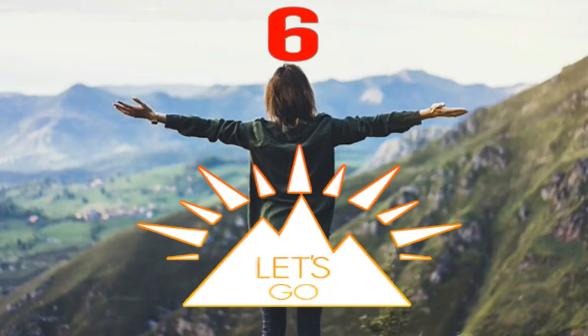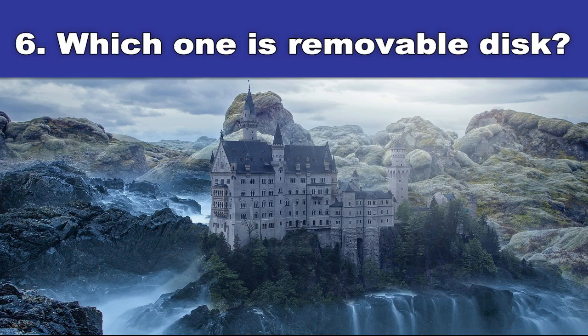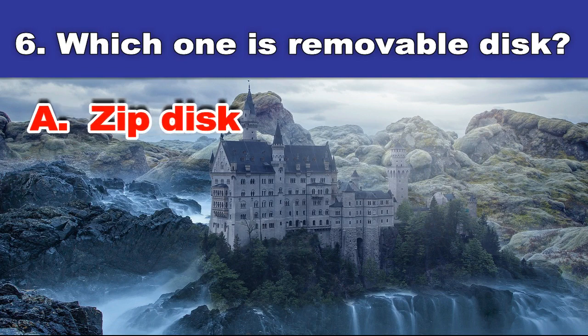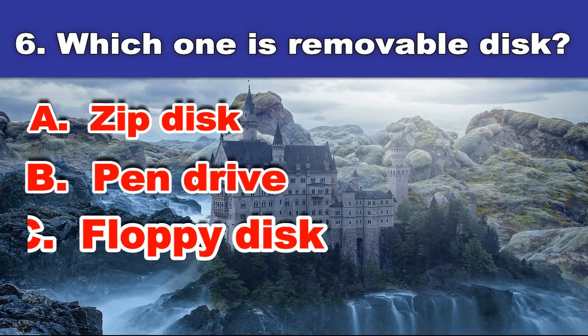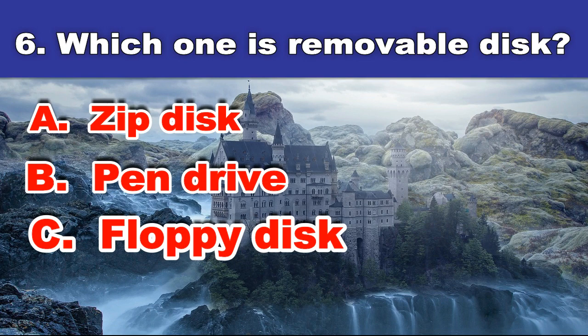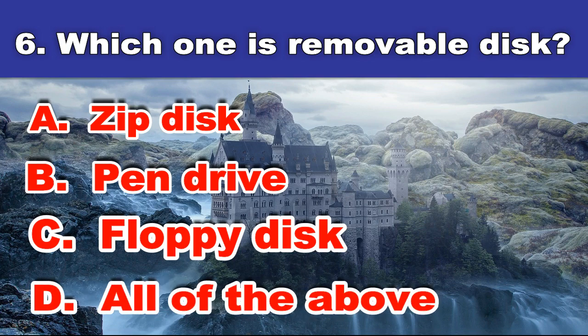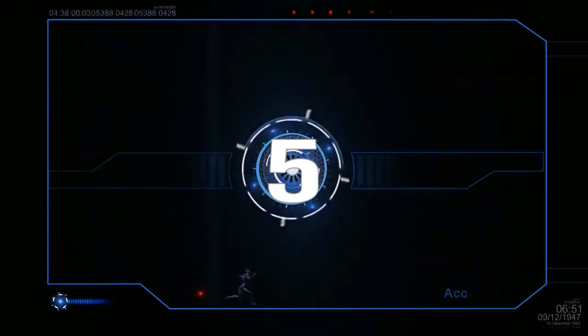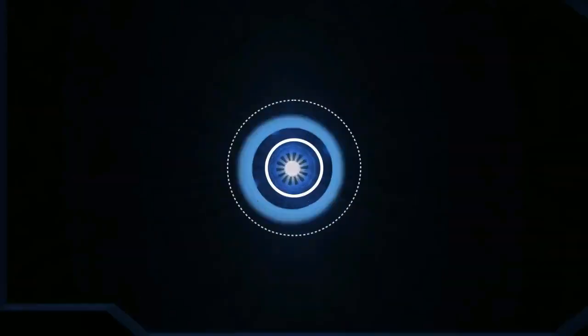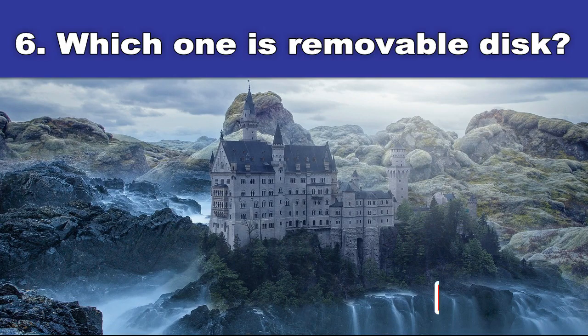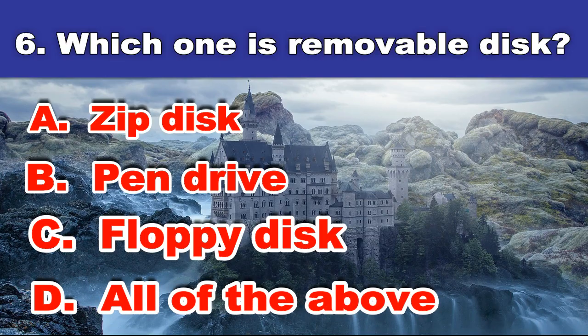Sixth question. Which one is removable disk? A. Zip disk. B. Pen drive. C. Floppy disk. D. All of above. And the answer is all of above.